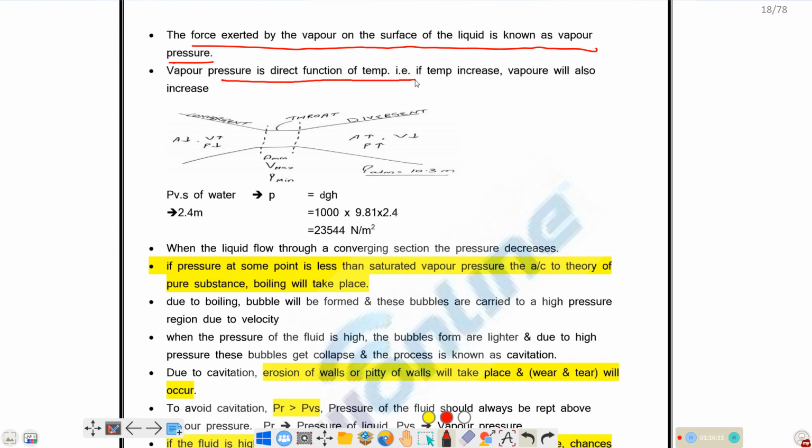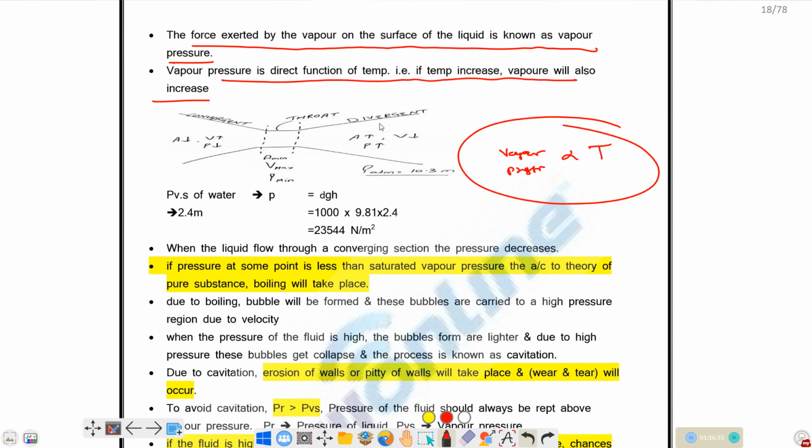The vapor pressure is a direct function of temperature. Why? If the temperature is increased, the moisture holding capacity of the surrounding air will increase. So due to that, there will be more vapor present in the air, and the vapor pressure will be more. So vapor pressure is directly proportional to temperature.